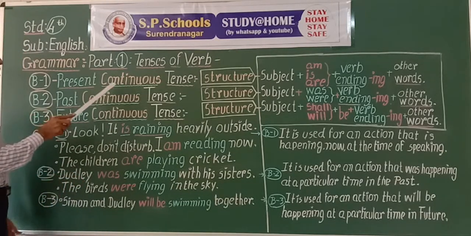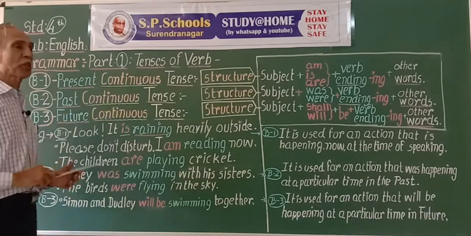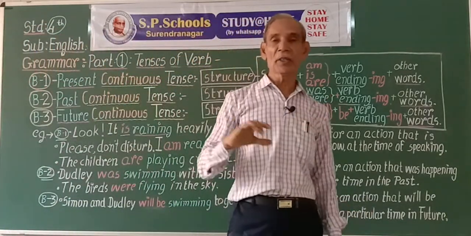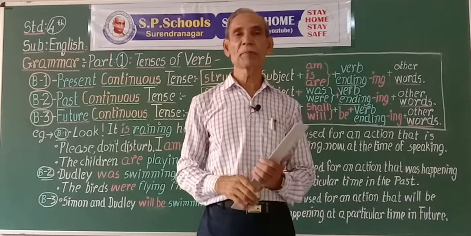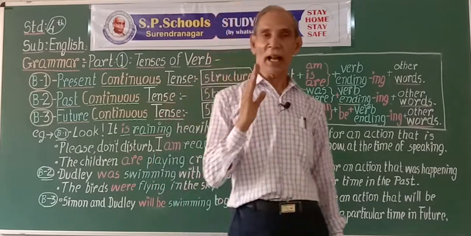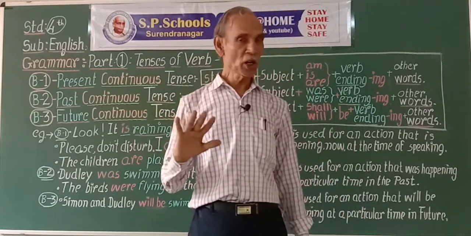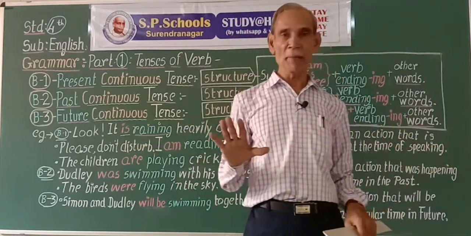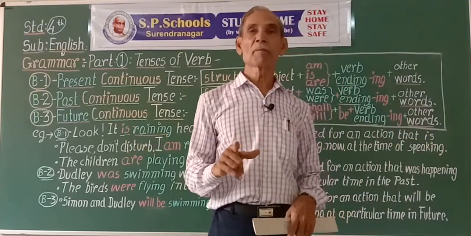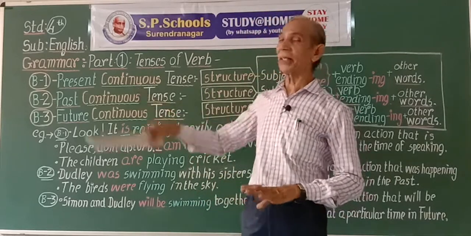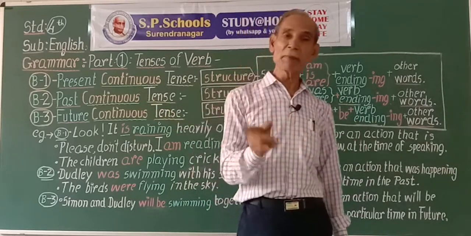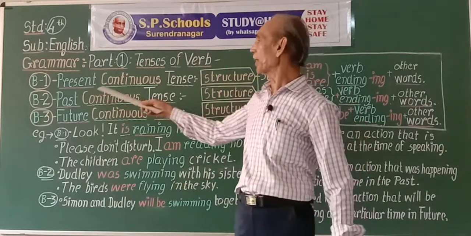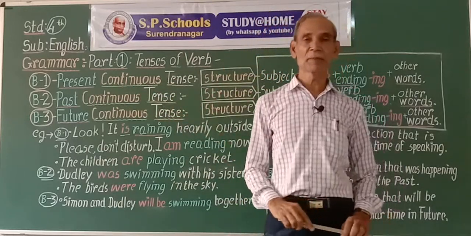Now, continuous tense means the action is going on, continuous. When that action has started, not definite. When it will be completed, not definite. But in present, at the time of speaking, if the action is continuous, yes, it is said to be in present continuous tense.